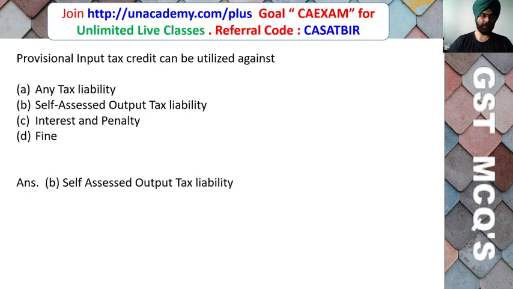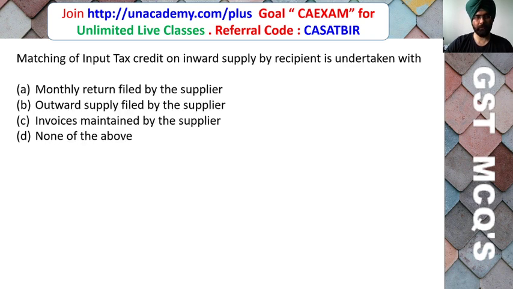So friends, here the correct answer is B, that is self-assessed output tax liability. So you cannot use input tax credit for payment of interest or penalty, or if the demand is assessed by the GST officer, then also you cannot use input tax credit; you have to pay in cash.